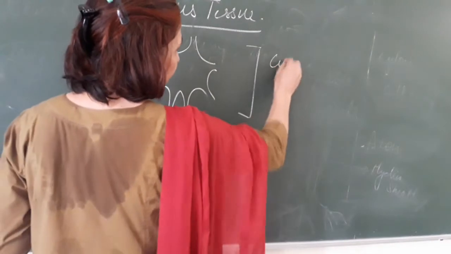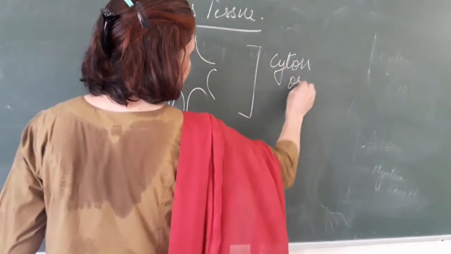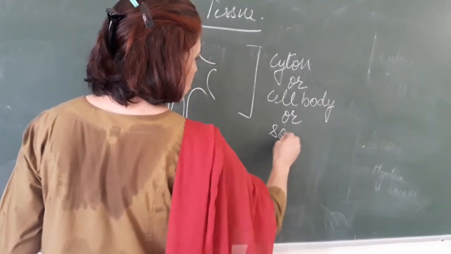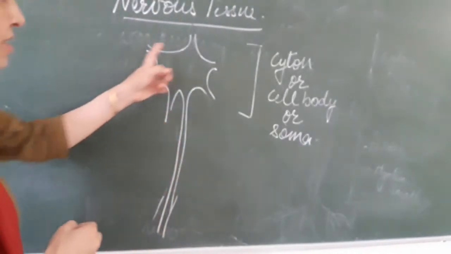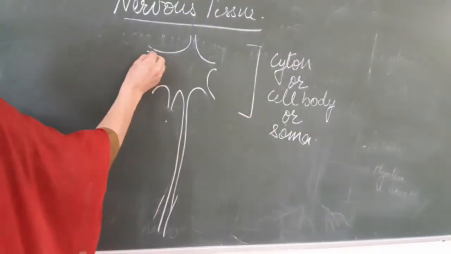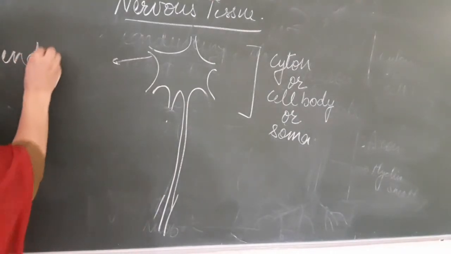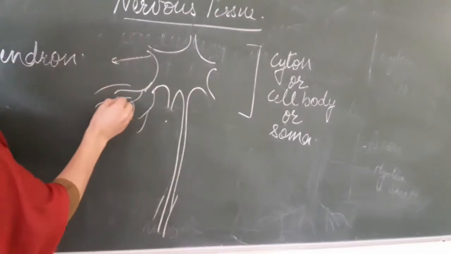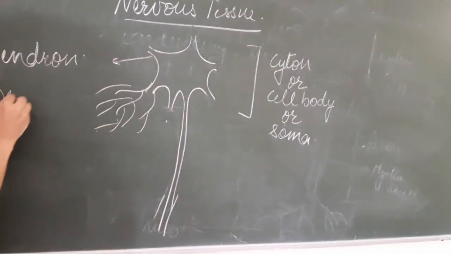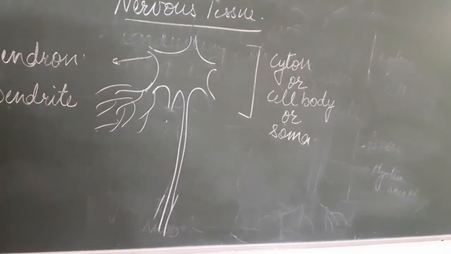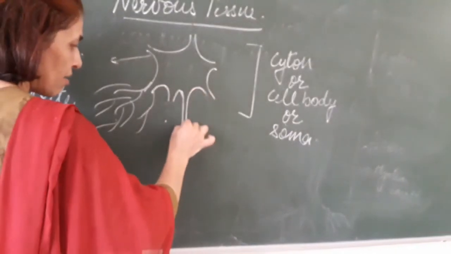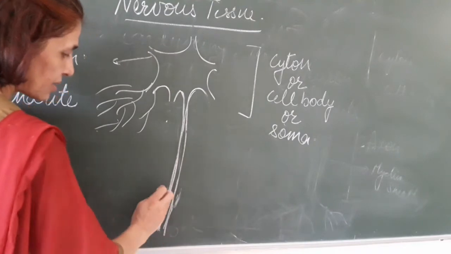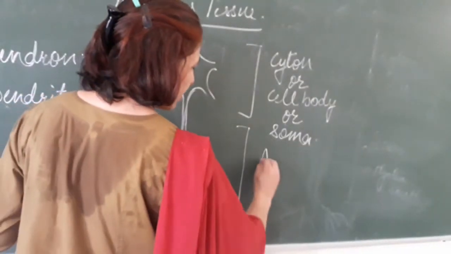The upper part, the head area, is called the cyton or cell body, or it is also called the soma. It has many extensions, and these extensions are called dendron, which is further extended into long branches called dendrites. One such dendrite extends very long and makes the second part of the neuron, known as axon.